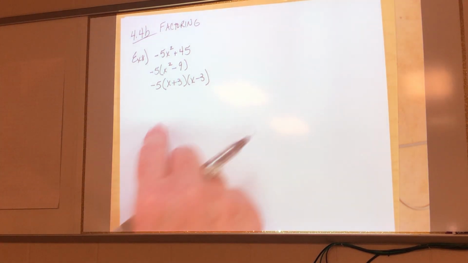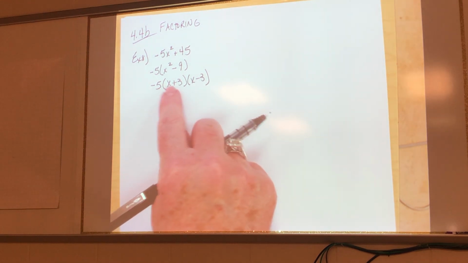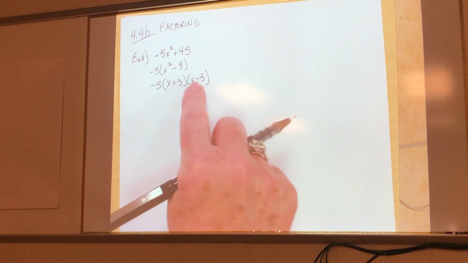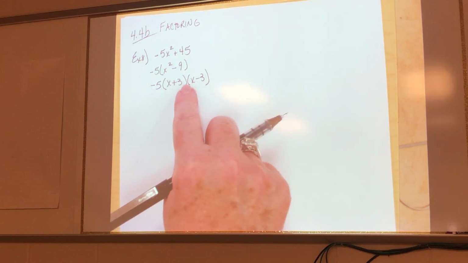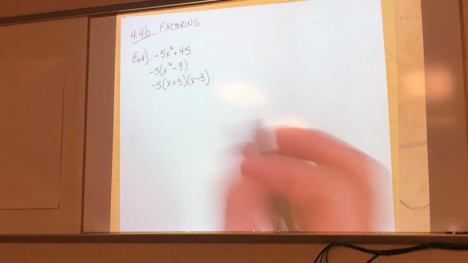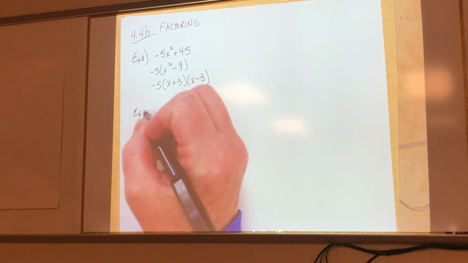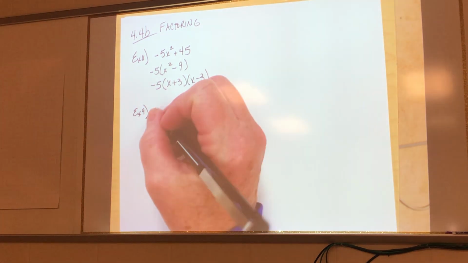Now, if you did not take the negative out, one of you will either have negative x minus 3 times x minus 3, or you'll have x plus 3 times negative x plus 3. All right? It'll be weird, but you can do that. I'm just saying it's a whole lot easier if you just factor the negative out, and then you can factor it and follow all the rules.